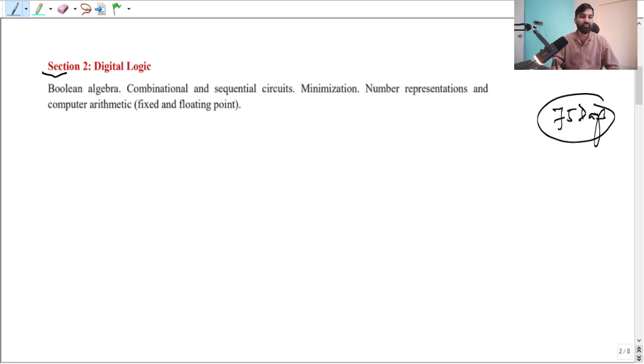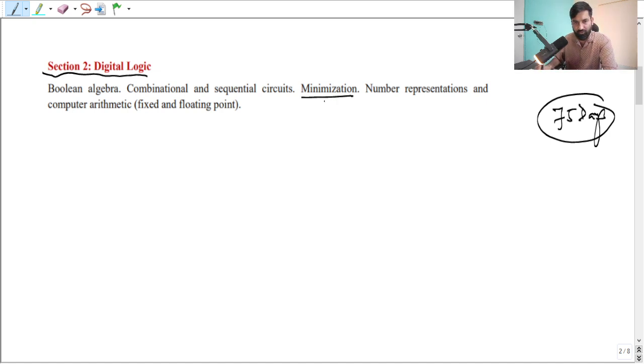Next, one of the easiest subjects is digital logic. Before you begin computer organization and architecture, I recommend that you go through digital logic. Here you just have to go through Boolean algebra, combinational and sequential circuits, and minimization.